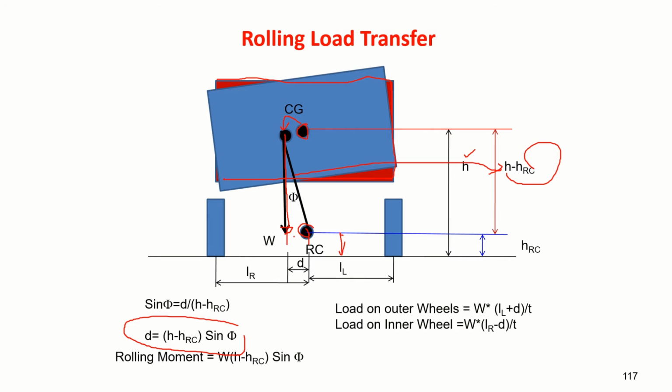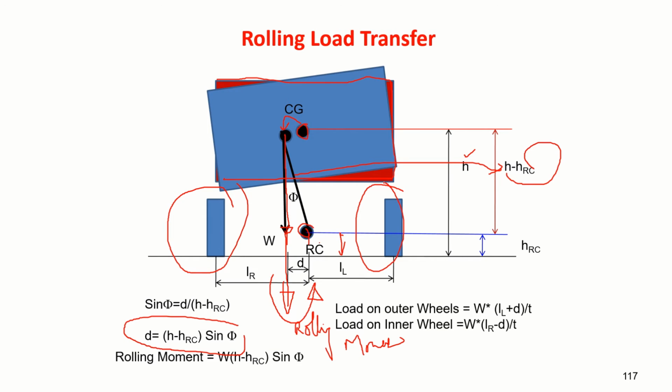So now through this point, W is acting about the roll center. It creates a moment like this. So rolling moment, you call it. So the outer wheel will get more load, the inner wheel gets less load.